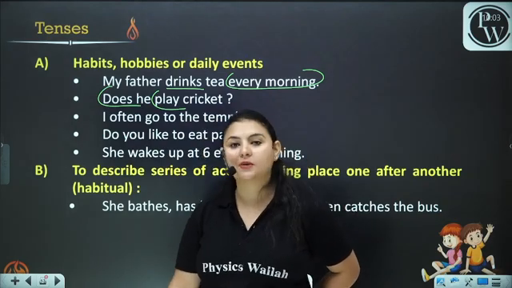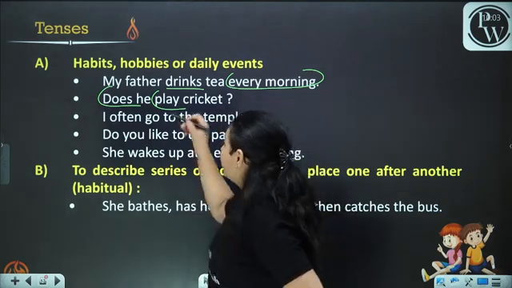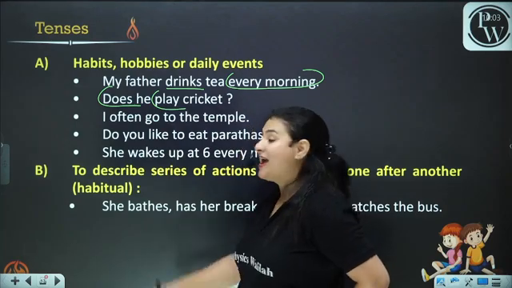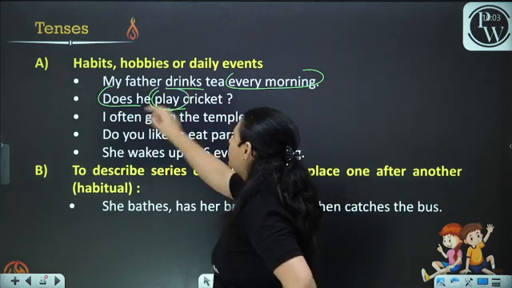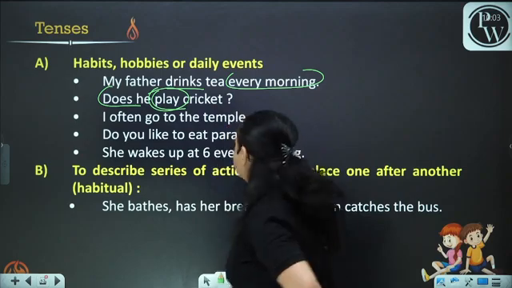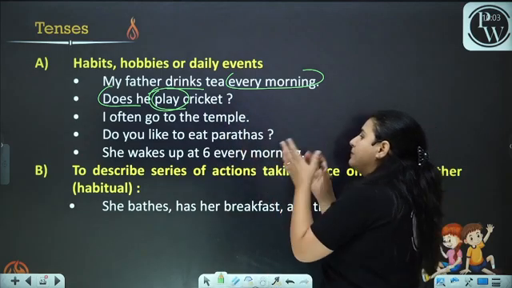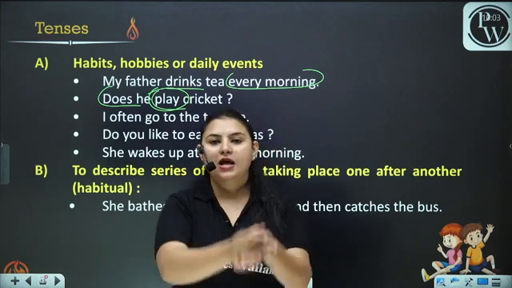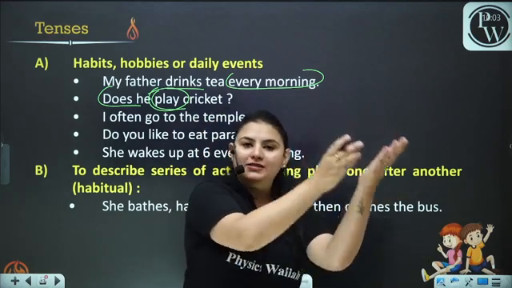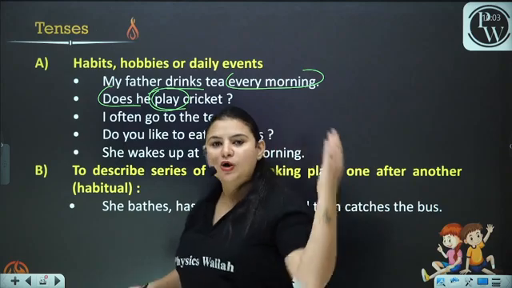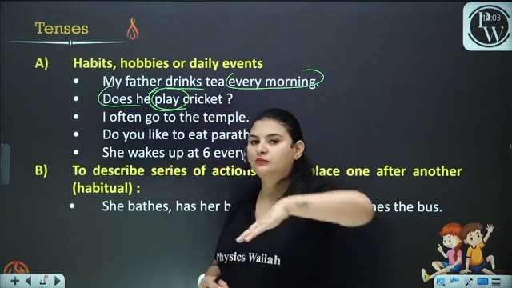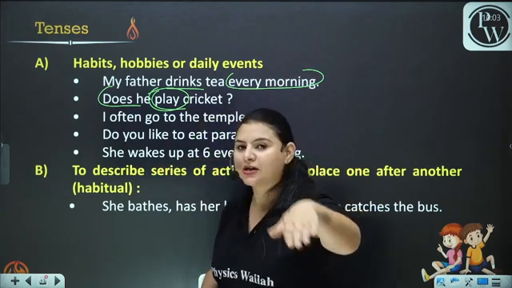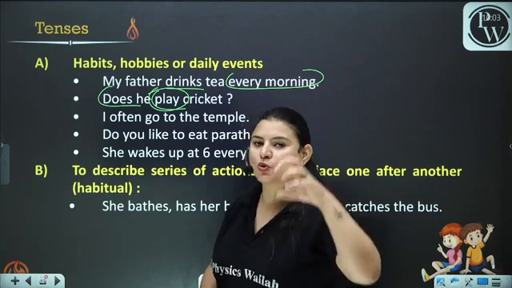Now the question comes, why have we put ES? Why haven't we put S with play? We haven't put S with play because this is an interrogative sentence. You should also know how to transform a simple, positive sentence into a negative sentence and into an interrogative sentence. I'll also teach you that in this class.